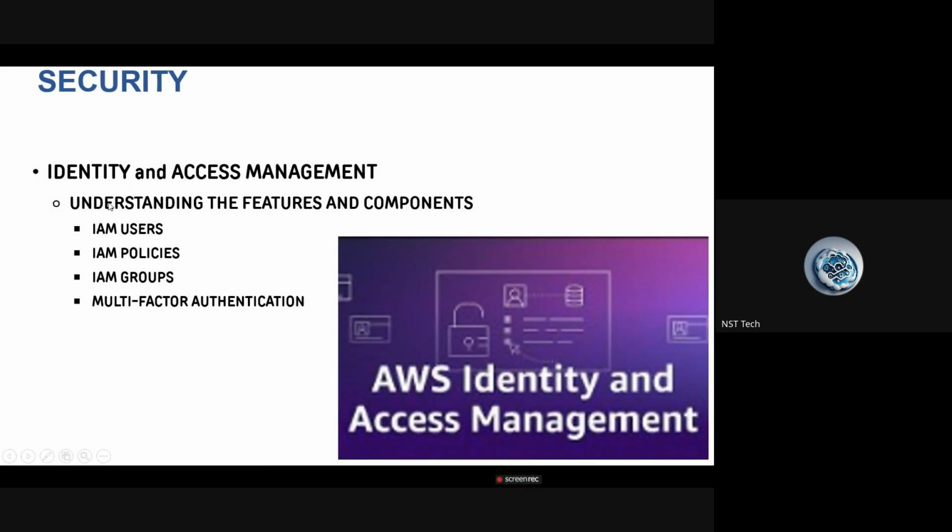In identity and access management, we have some important objects or features to cover. IAM users are used to provide access to an individual user, IAM policy is used to provide the required permissions to the IAM users, and IAM groups are used to manage access for multiple people at a time, as a team. These three we already covered in a previous video; you can go to our channel and check that. Next, we are left with multi-factor authentication.